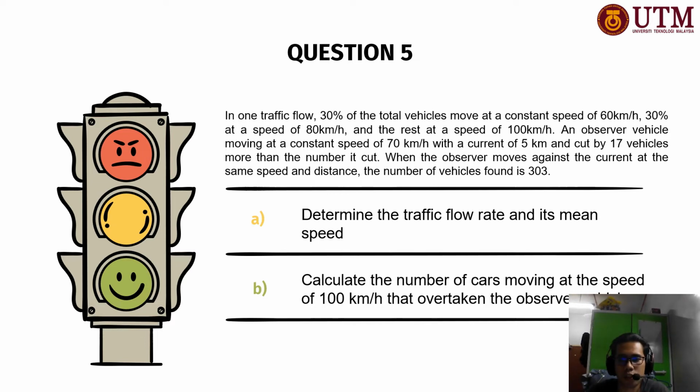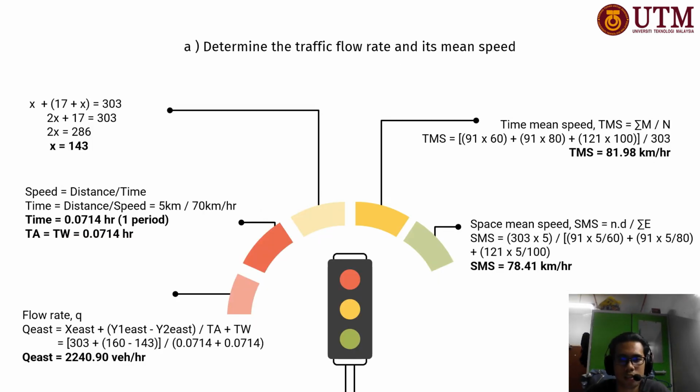Let's move on to the next page, which is the answers page. This one is for A's answer. 60 km per hour consists of 30% of vehicles, while the 80 km per hour is also 30%, and the 100 km per hour consists of the remaining value, which is 40% of the number of vehicles.